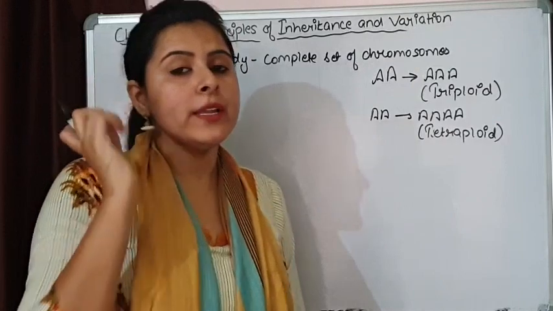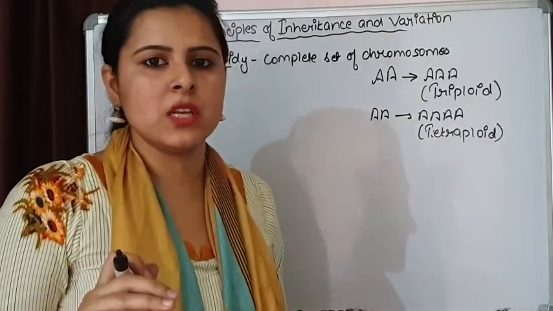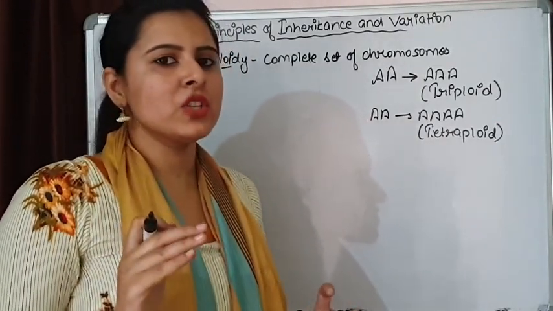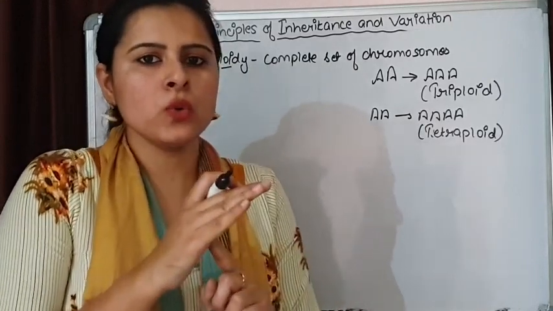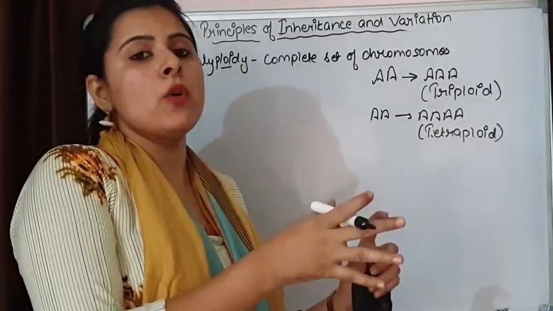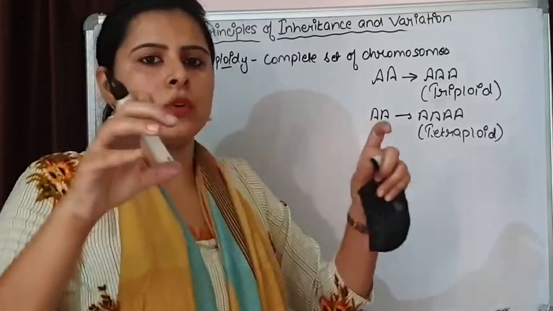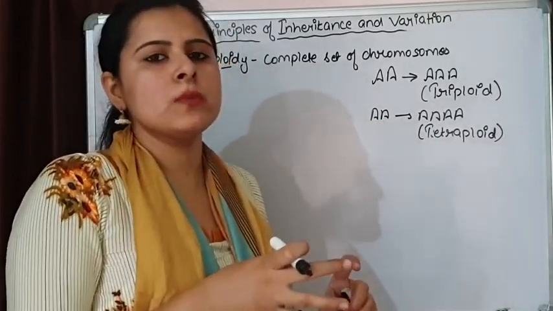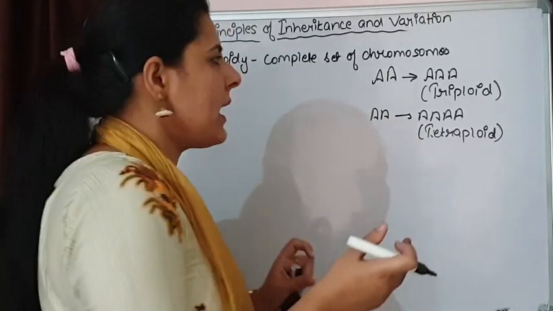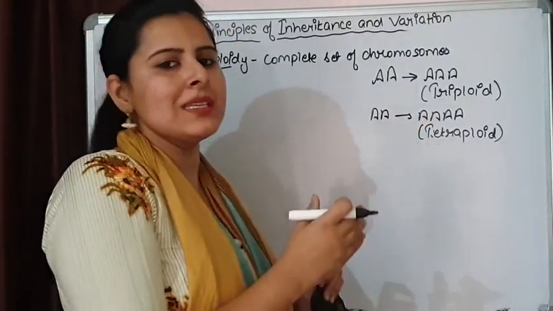Now this polyploidy can also be because of non-disjunction. But now non-disjunction is not related to only one or two chromosomes, but the complete set of chromosomes. Suppose an organism has 23, so all the chromosomes fail to separate and they are inherited in one single cell.